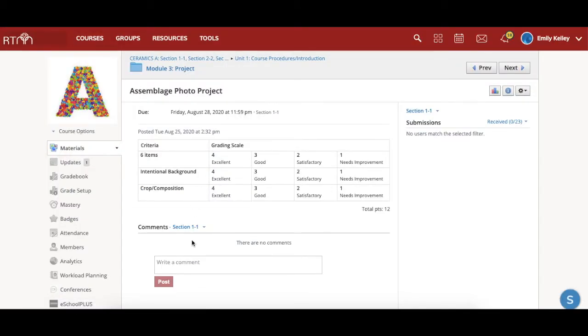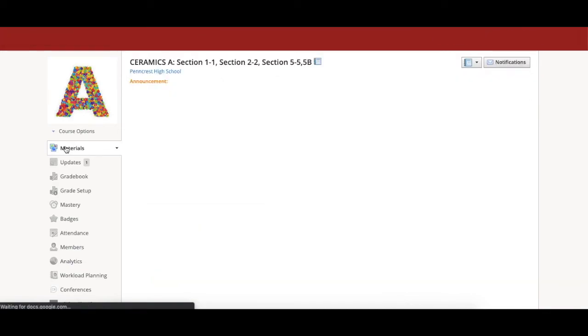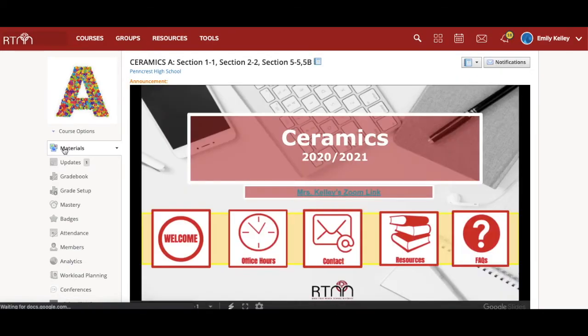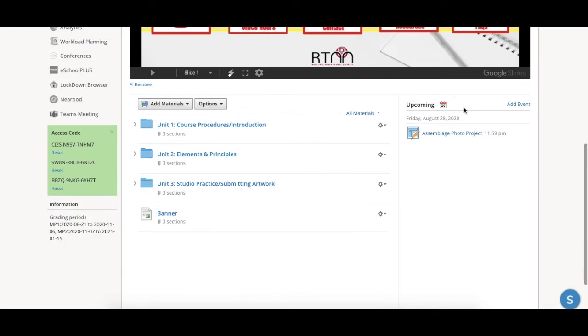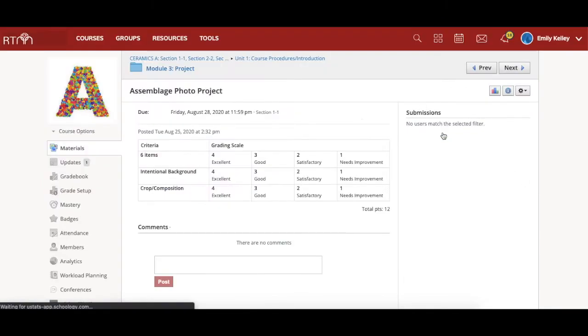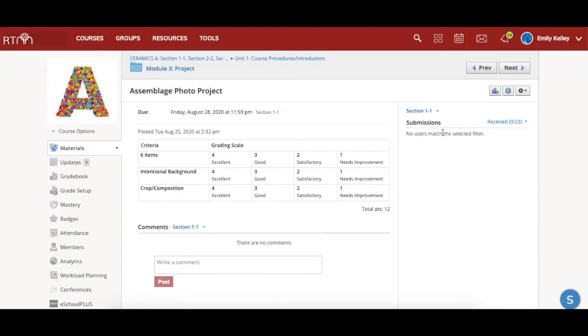So I can click there, I can see the rubric. You will be able to submit here. There'll be a submissions button in your view. You can also get directly to that assignment. If I go back to the main page here and scroll down to my calendar, you can click here and that will take you to the exact same assignment. So there's several ways to get to things, depending on what you're most comfortable with.